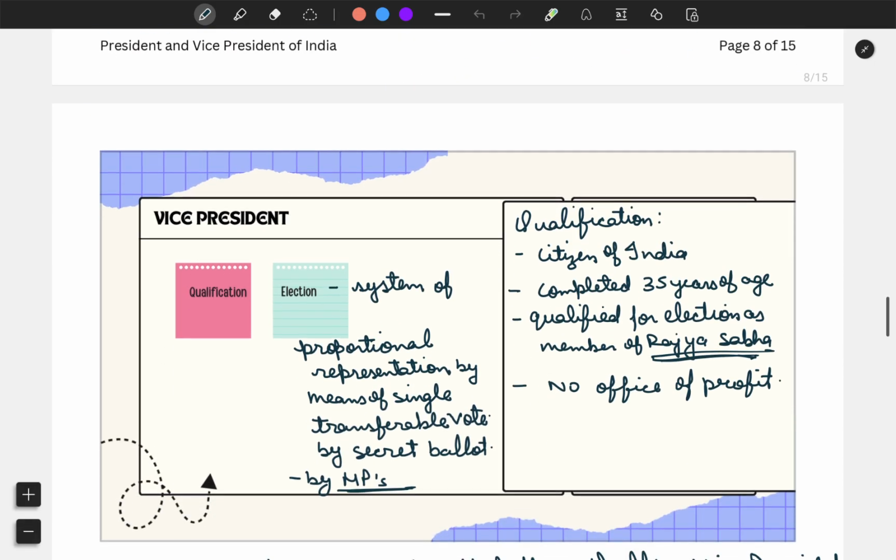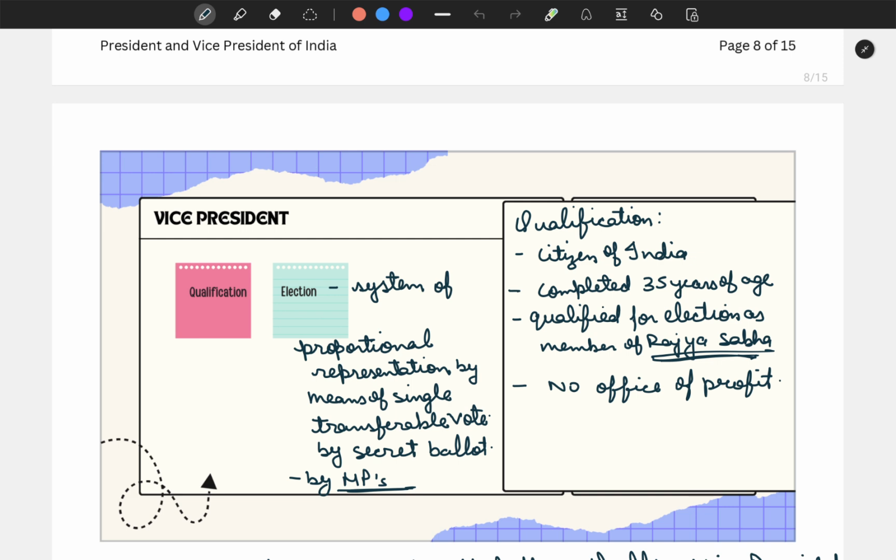Moving forward, we are moving on to the next authority, which is Vice President. The qualifications of the Vice President of India are very similar to the President of India. 3 points are similar. First one, he must be a citizen of India. Second, he must have completed 35 years of age. Third, he should not hold any office of profit. Fourth, a different point: for the President he should be eligible to be a member of Lok Sabha. Here he should be eligible to be a member of Rajya Sabha.